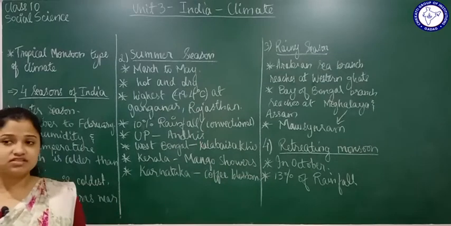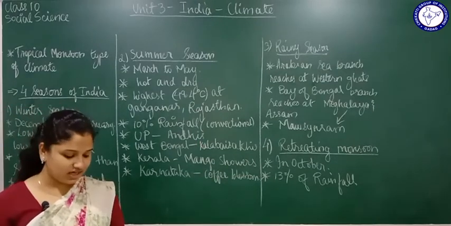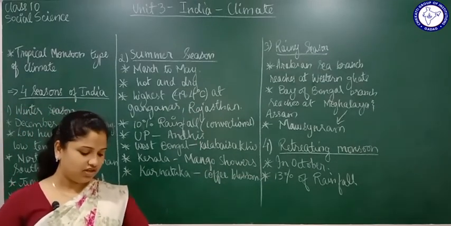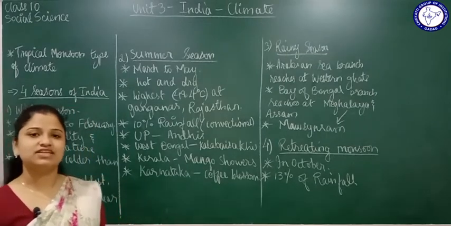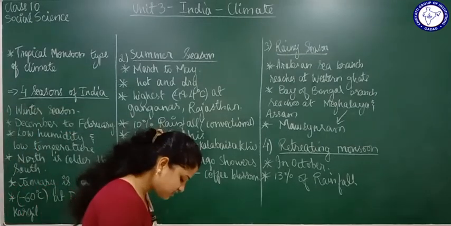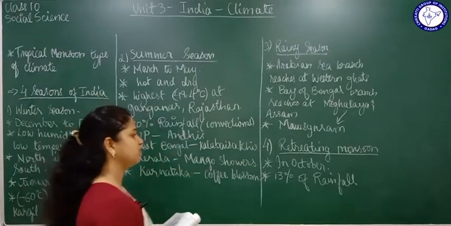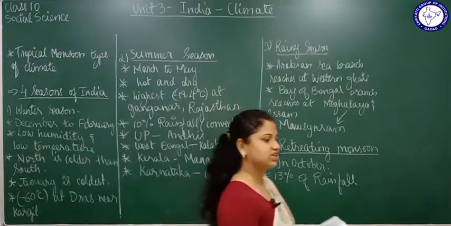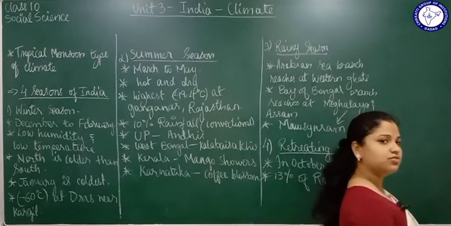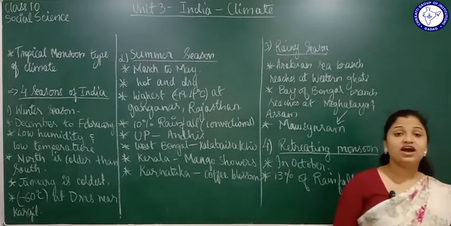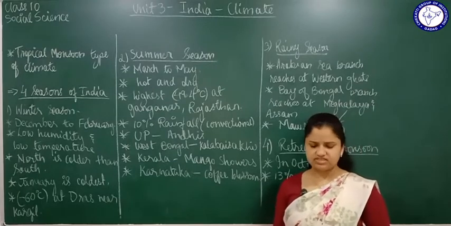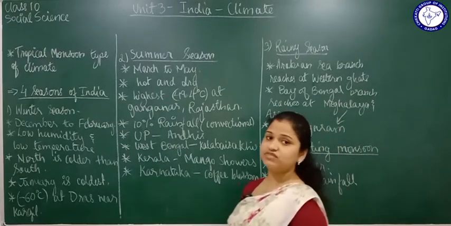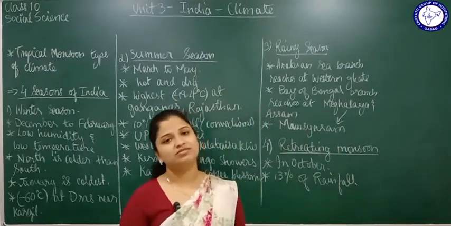Then the third division is the areas receiving heavy rainfall. How much is heavy rainfall here? Heavy rainfall is 100 to 250 centimeters. So these are the 3 areas here: low rainfall, less than 50 centimeters; moderate rainfall, 50 to 100 centimeters; and high rainfall, 100 to 250 centimeters.